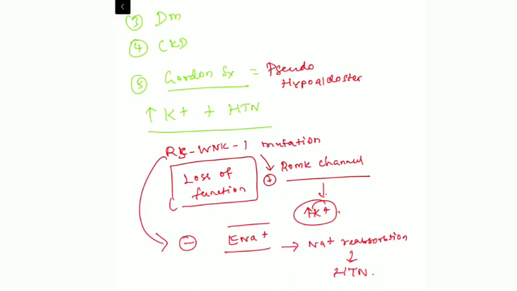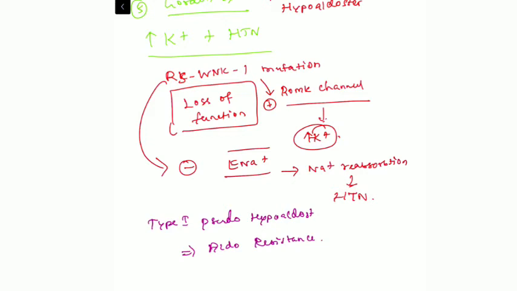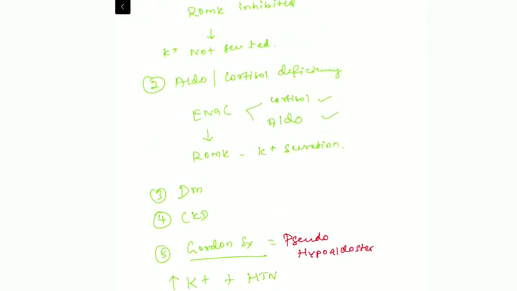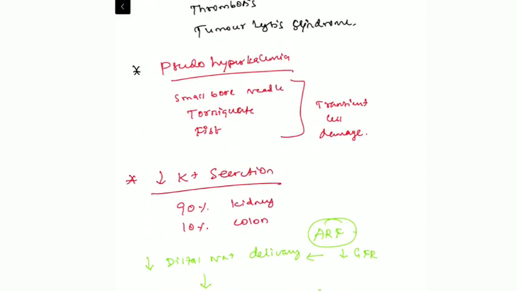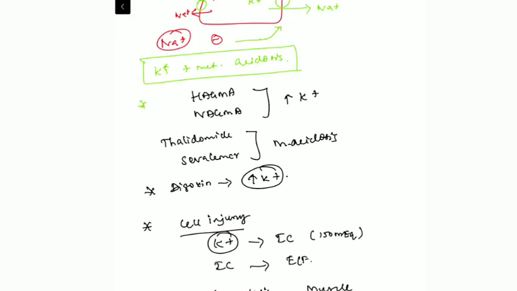And the second type is type 1 pseudohypoaldosteronism. This is because of aldosterone resistance at the level of epithelial sodium channels. So even the patients with hyperaldosteronism will be having pseudohypoaldosteronism features like hyperkalemia, and the patients may be having development of hypertension. So these are the various mechanisms behind the development of hyperkalemia. So we have discussed the manifestation of hyperkalemia in these patients.